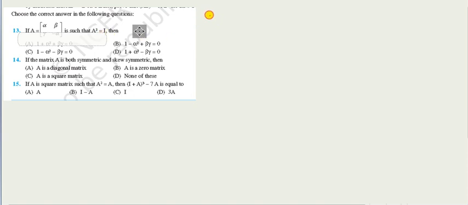And look at this. This is for question number 13. A is given to be alpha, beta, gamma and minus alpha. Also given A square equals I. Okay, let us start from that statement.